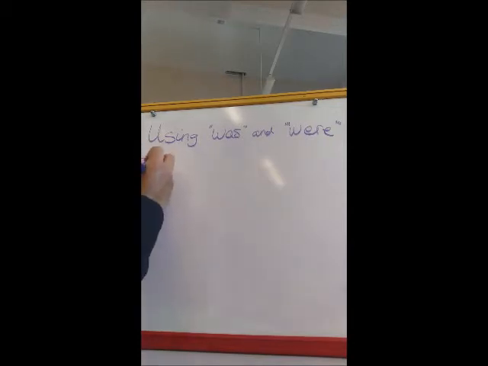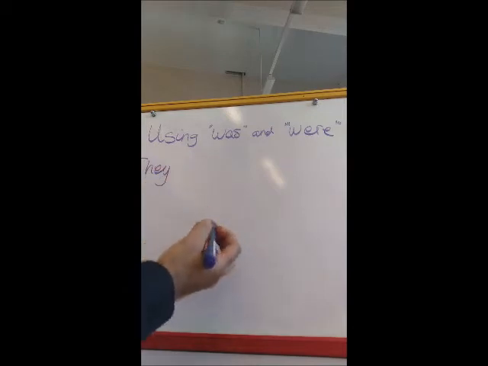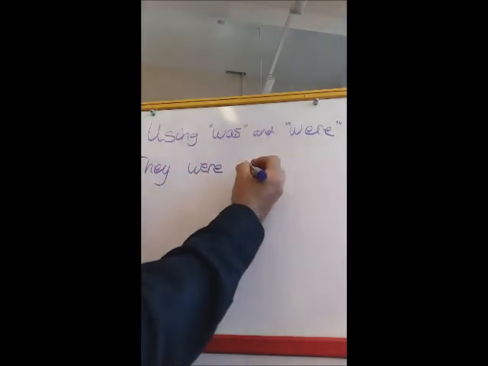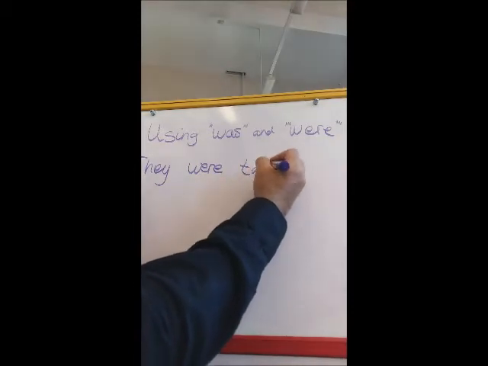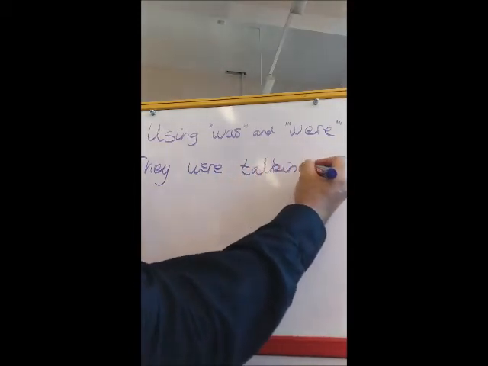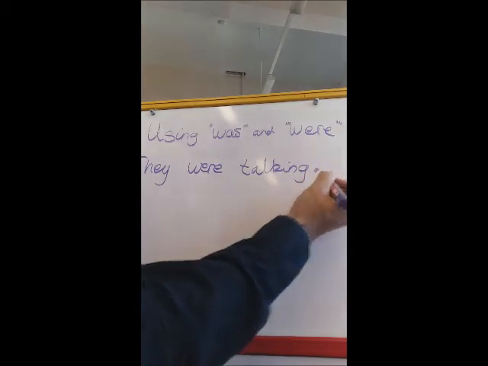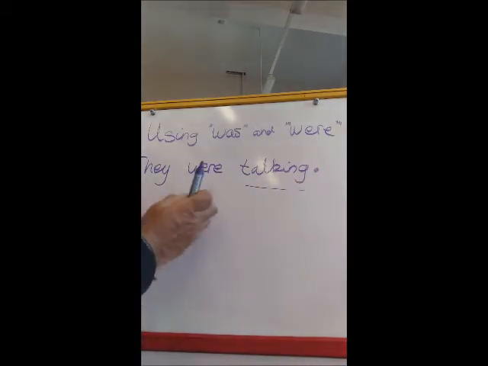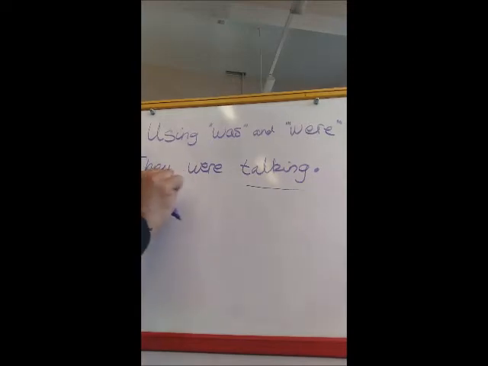So let's think about just some people, and what were they doing? Well, they were talking. So the people, they were talking. There's the verb, and then were. The reason why we use were is because when we talk about the people, we talk about they, it's more than one, okay? More, spell it correctly as well.